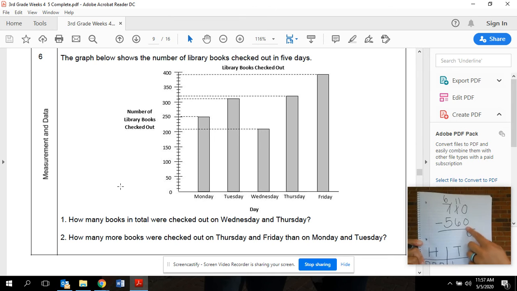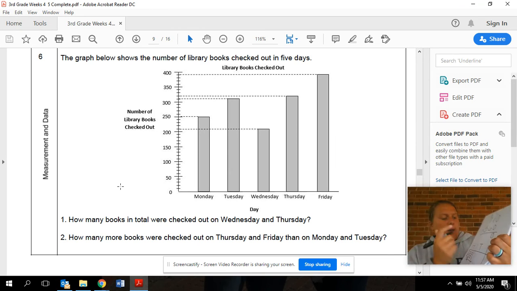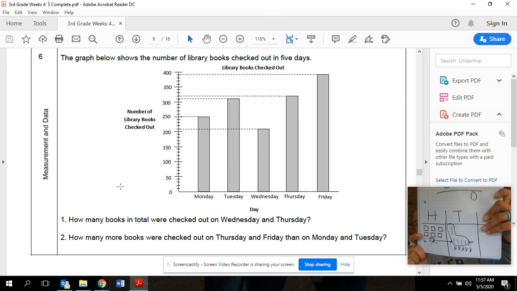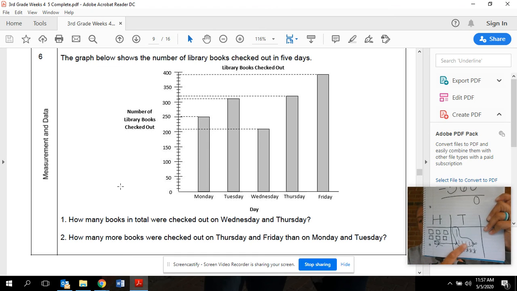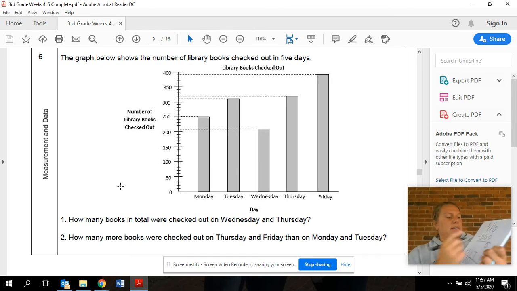I have 11 minus 6. So let's go ahead and take that away. 1, 2, 3, 4, 5, 6. And I like to just circle my numbers or my pictures so that I know what I'm working with. Okay, so now I'm going to count all of those up and see how many I have. So I have 1, 2, 3, 4, 5. So I know 11 minus 6 is 5.